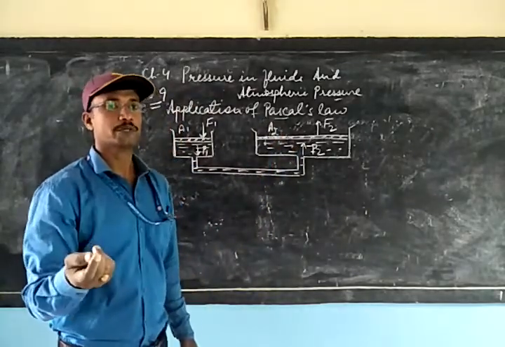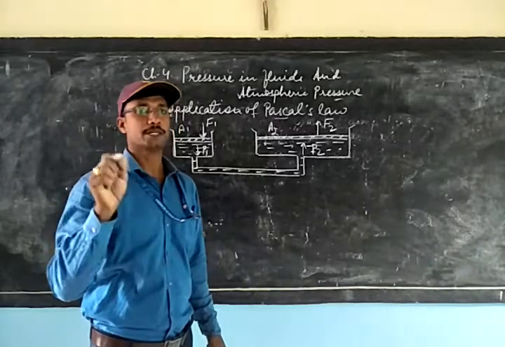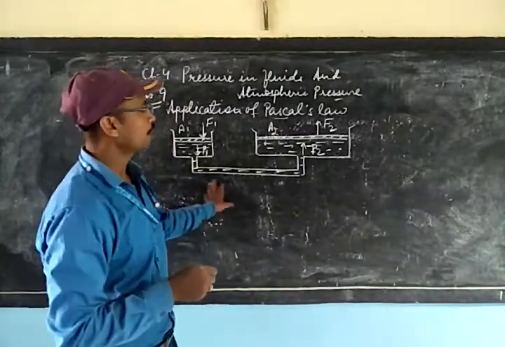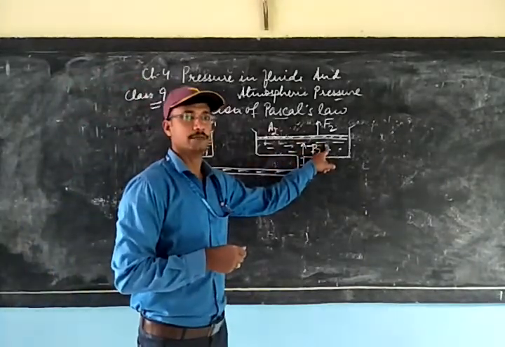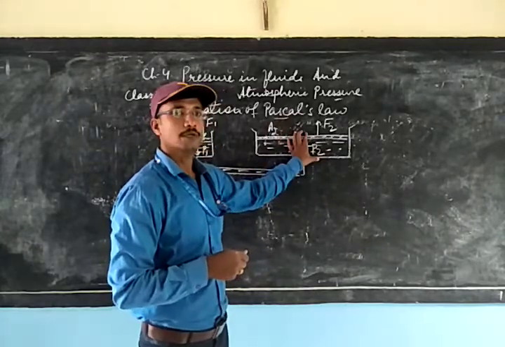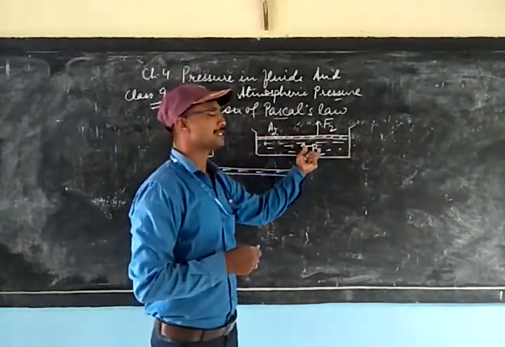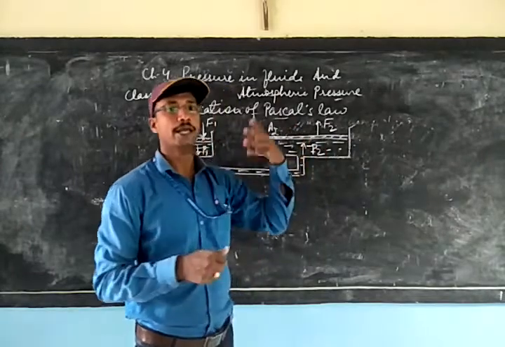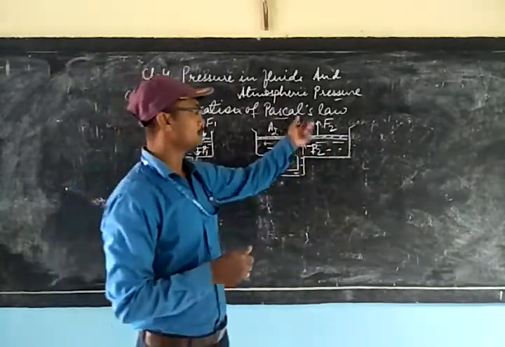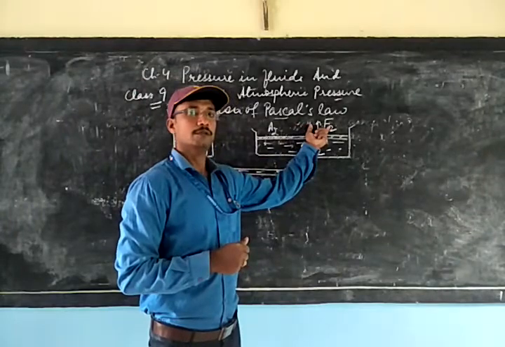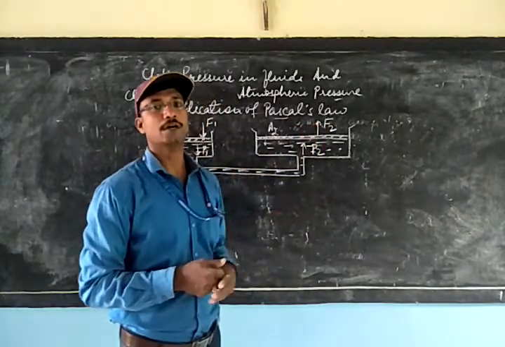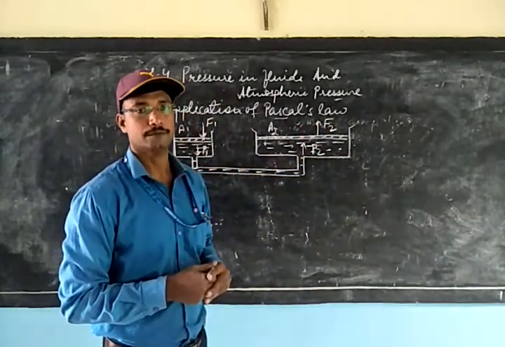Because according to Pascal's law, the pressure exerted will be transmitted equally. So an equal amount of pressure will be exerted here. But because the area is more, that pressure exerted equally will finally give out a larger force. So you can see it acts as a force multiplier.